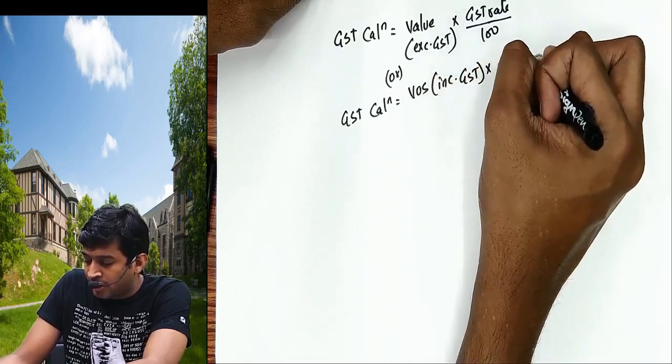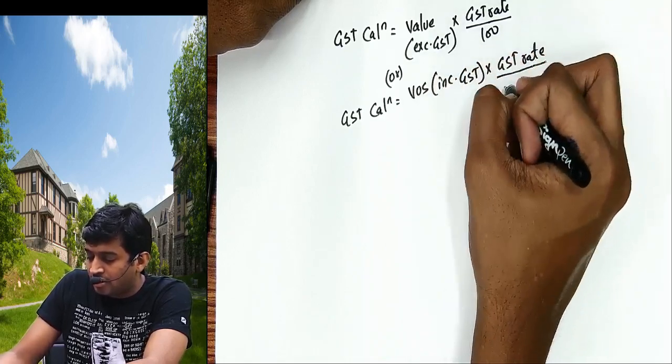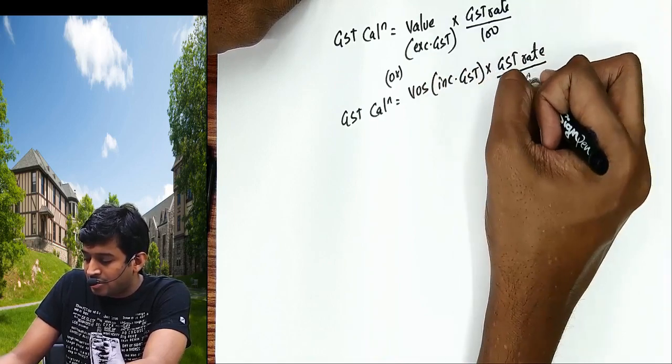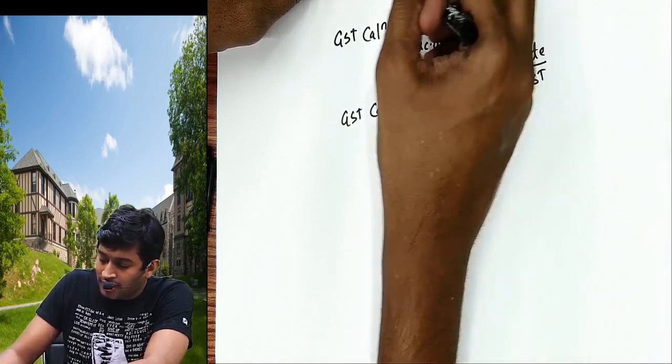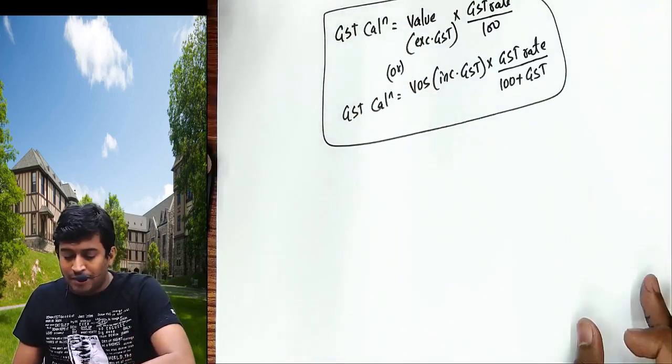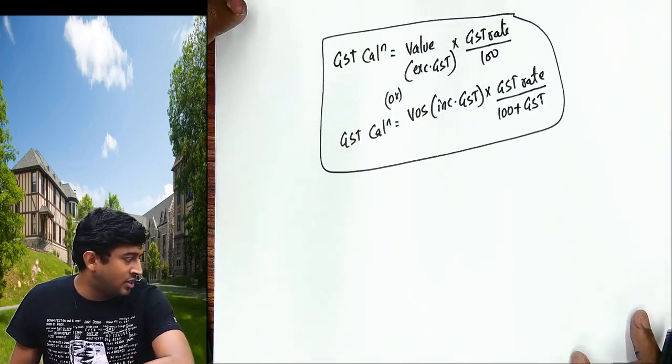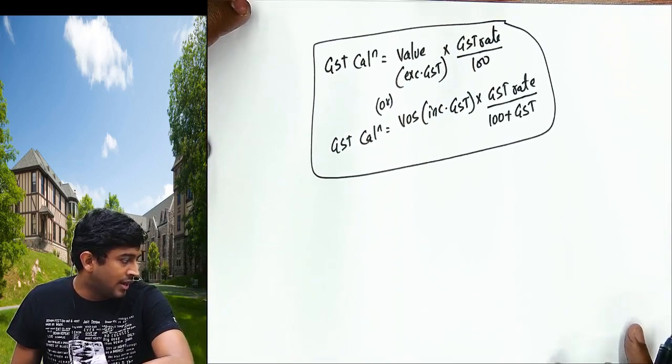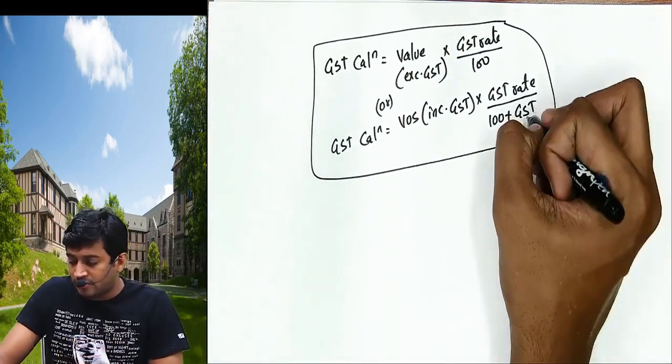All this you must be knowing in your foundation level. ये मालूम रहना चाहिए आपको. How to calculate GST if it's including GST or excluding GST? Including है तो 100 plus GST rate.